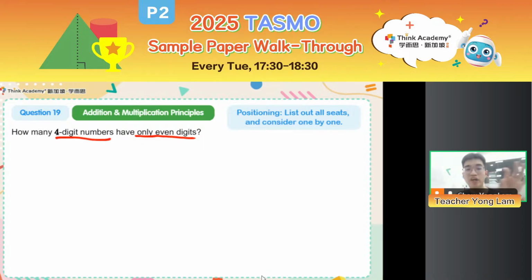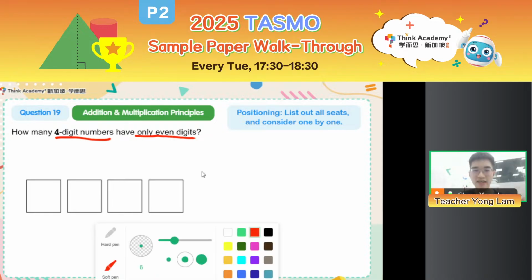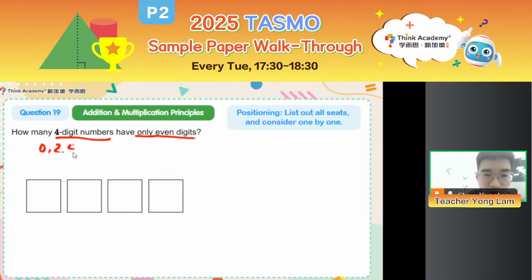So this is where a positioning method comes into play again. Since we want 4-digit numbers, we list out the 4 seats for the numbers and we consider one by one. So what are the available even digits that we can choose from? We can use 0, 2, 4, 6, 8 to form the 4-digit numbers. Now, I have 5 possible digits. Does that mean 5 ways, 5 ways, 5 ways, 5 ways? Is that the case? In these 4 place values, can you tell me which one is special?